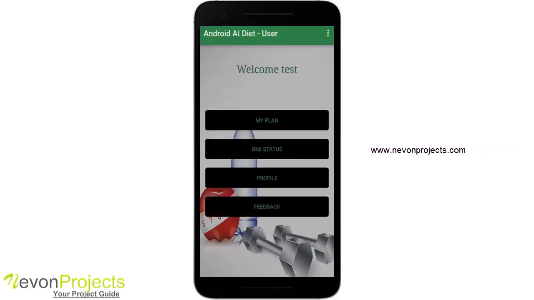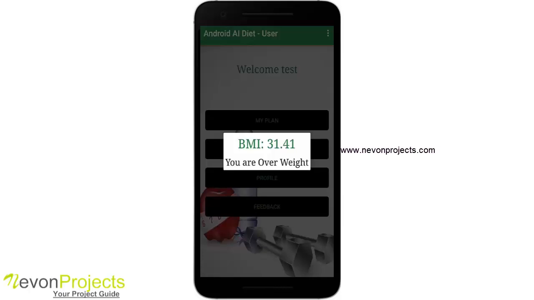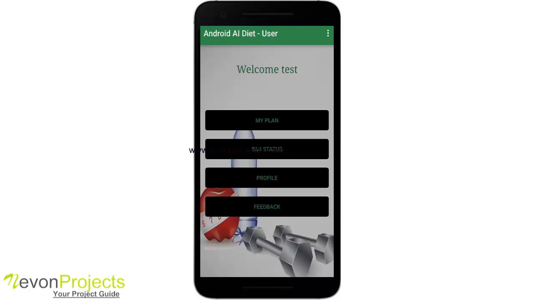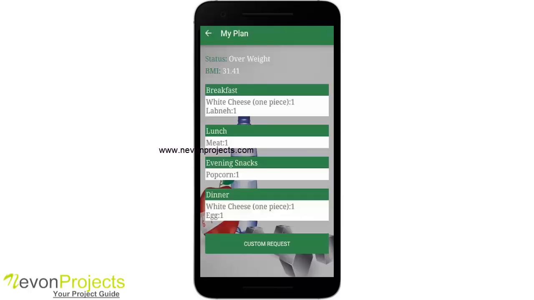So let's go back, let's see the BMI status. The BMI status which I have seen earlier, it said that I'm slightly overweight and it was around 26.45. So now let's go to my plan. Okay, so now as you see, the status, the BMI as well as the whole plan has been changed, and it has been made and generated on the basis of my new attributes.